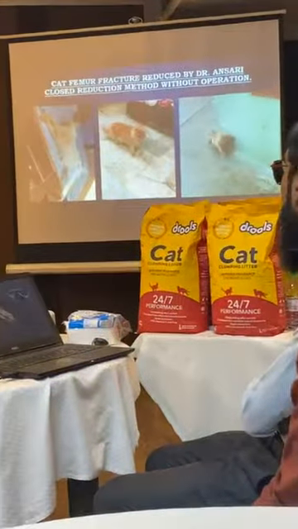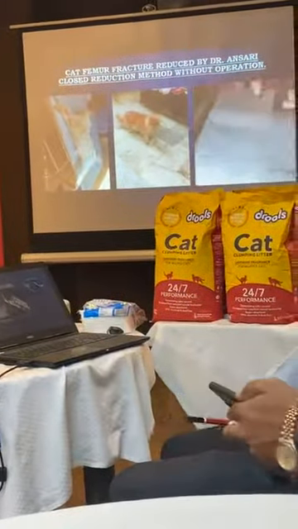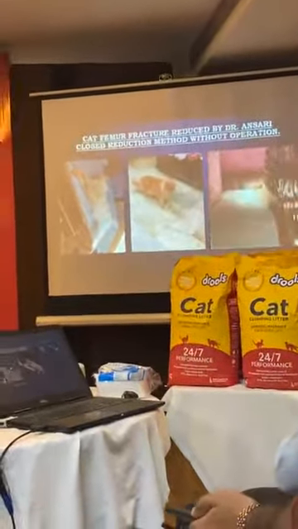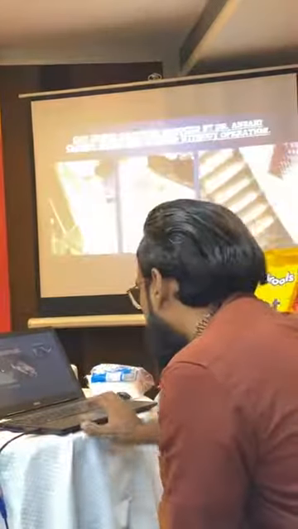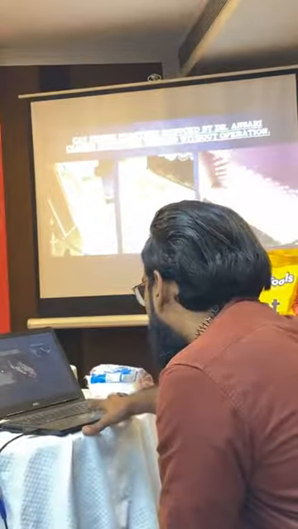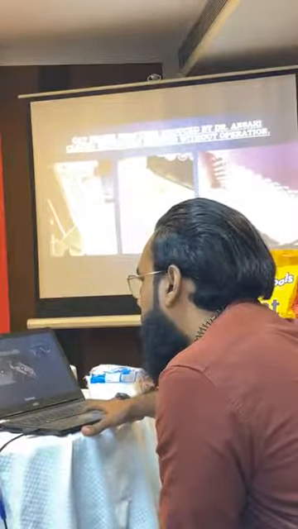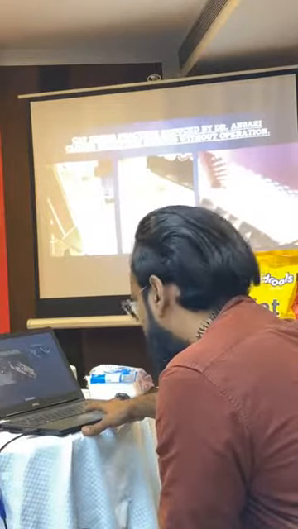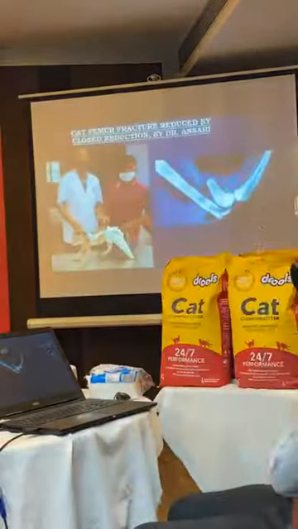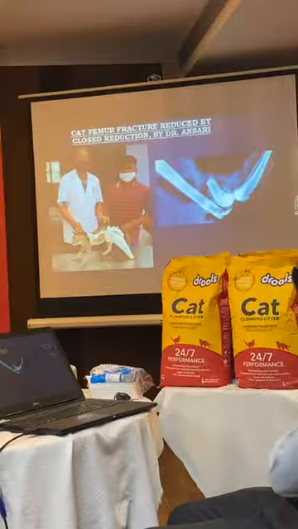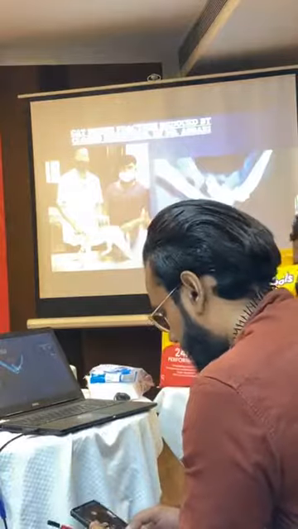This closed reduction has one advantage. It is not our advantage, it is God's advantage. When we reduce any fracture by the closed reduction method, only 25% of the alignment is achieved, because it is not carpentry, we are immobilizing without seeing, only by judgment.